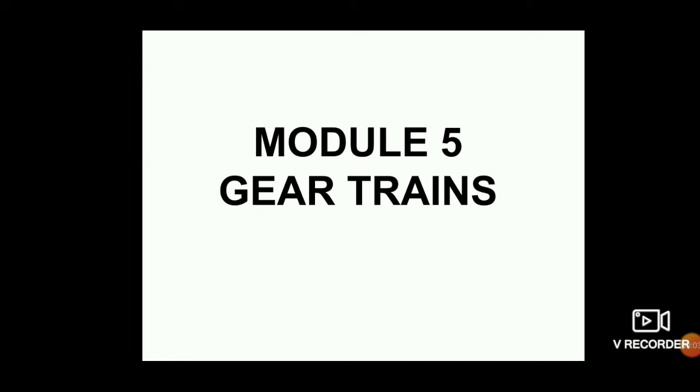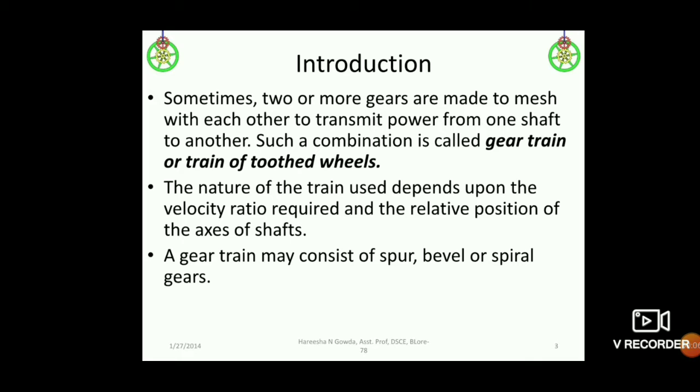So gear trains, what is gear trains? You know what is a gear. Gears are nothing but a type of transmission system in which you can transmit motion from one shaft to another shaft. But when you have two or more gears which are made to mesh each other, the main intention is to transmit power from one shaft to another. Then such a combination of two or more gears arranged together is called a gear train.